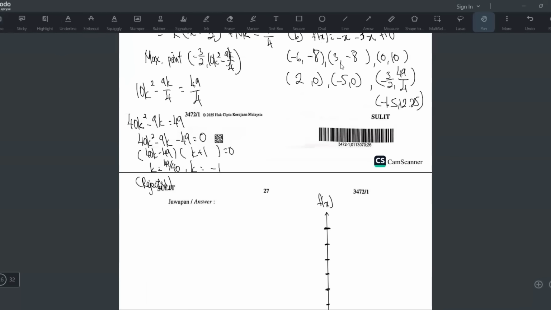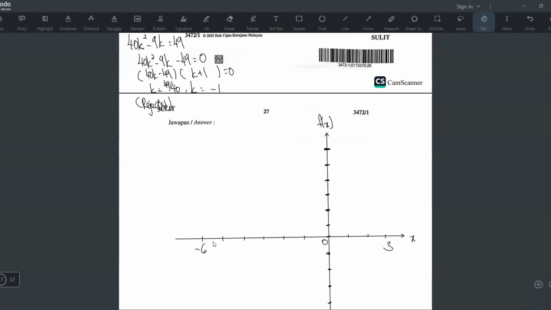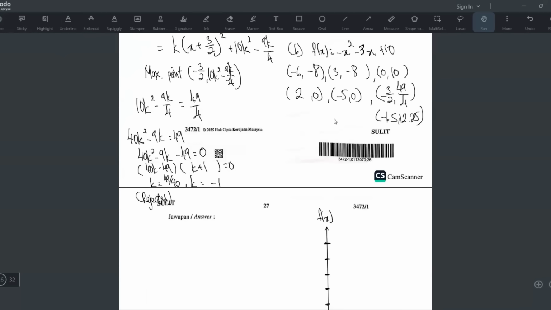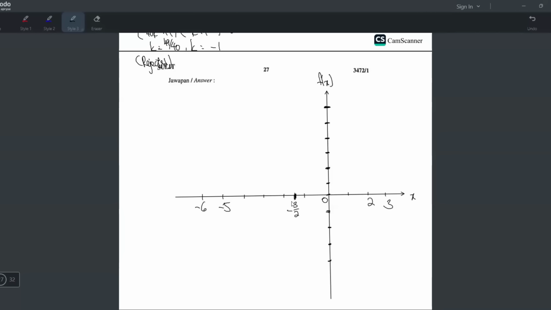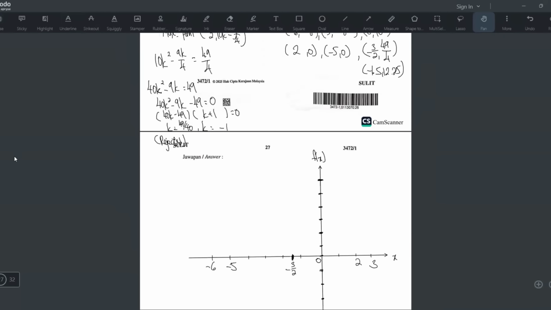So -6, 3, 0. Okay. 2, -5. So 2 is here, -5 is here, and another one is -1.5. So -1. This is -1, -2. So middle, this one is -3/2. Okay, ataupun -1.5. Okay. Yeah, so later no problem.